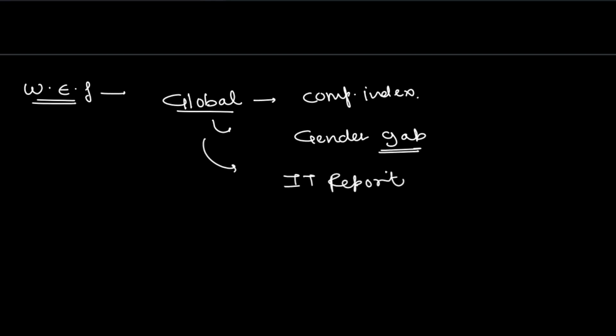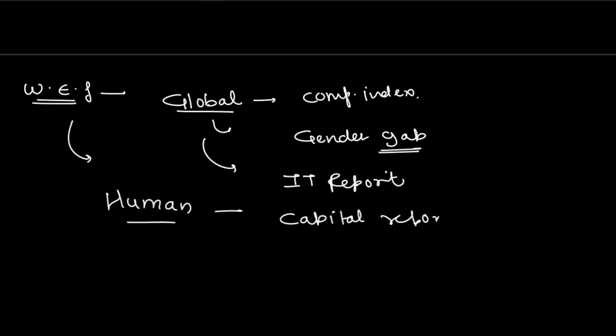This is the third one. All right, let's take another keyword, that is human. So the Human Capital Report. And the global, finally, which type of global? Risk report, Global Risk Report. So what we see: risk and competitiveness index, as well as the gender gap and IT report, these are all with the global keyword. And lastly, the Human Capital Report. So these are all by the WEF.